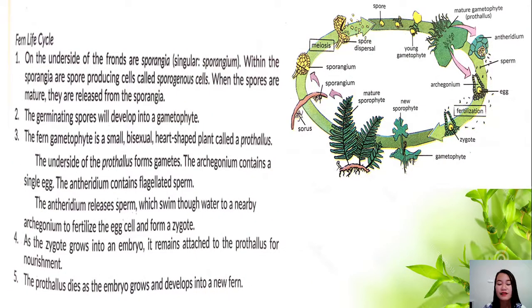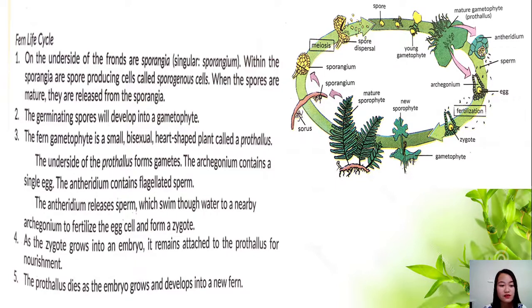Next is the fern life cycle, yung mga pako. Ayan. So on the underside of the fronds are sporangia. Within the sporangia are spore-producing cells. So mabilis silang sumibol class, especially kapag sila ay nadadala ng mga hangin, ano? When the spores are mature, they are released from the sporangia. So the germinating spores will develop into a gametophyte.